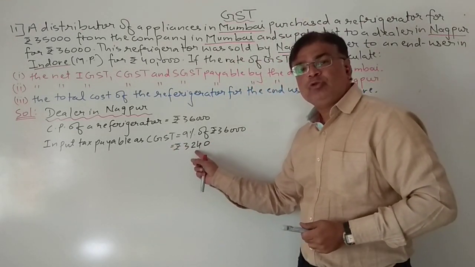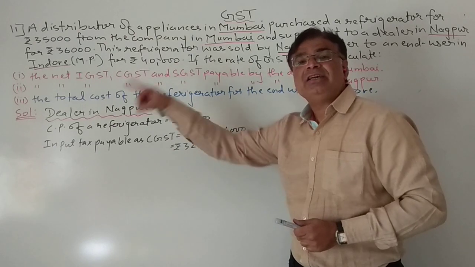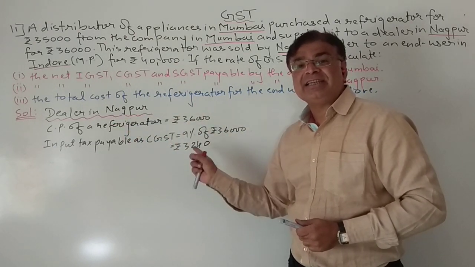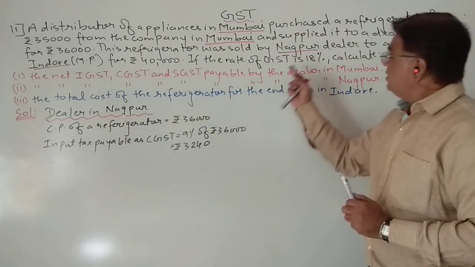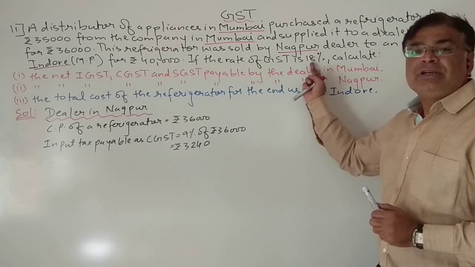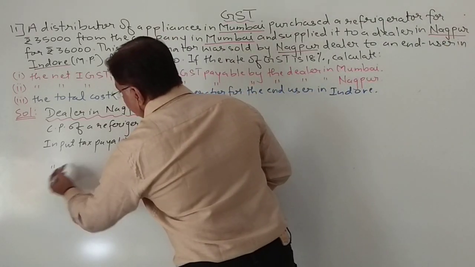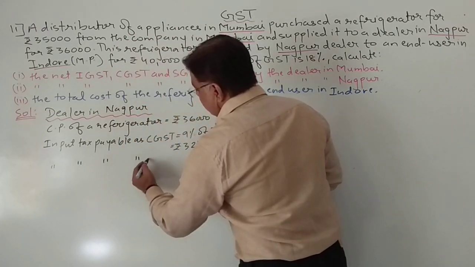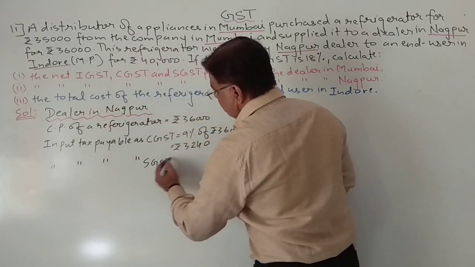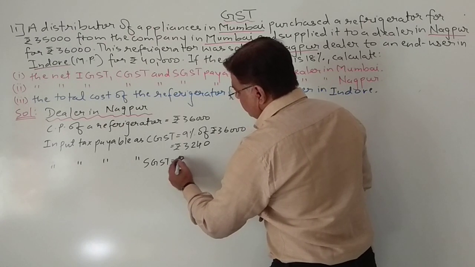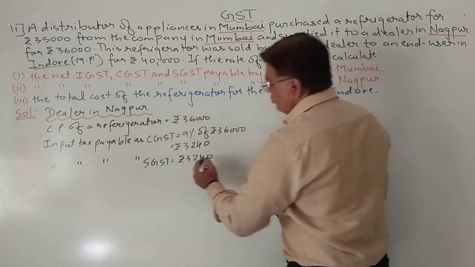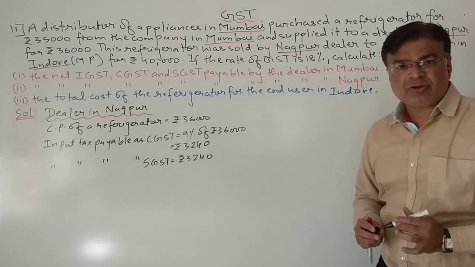This he will pay to whom? The Nagpur dealer will pay to the dealer in Mumbai, and it is intra-state. That's why half will go as SGST and half will go as CGST. The same way, input tax payable as SGST will again be rupees 3240. Students, I hope this much part you have clear.